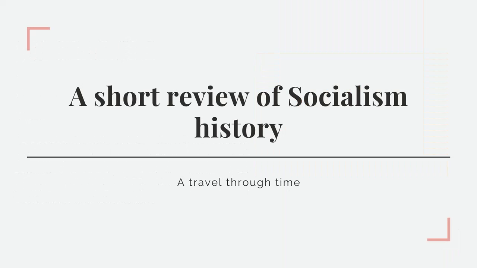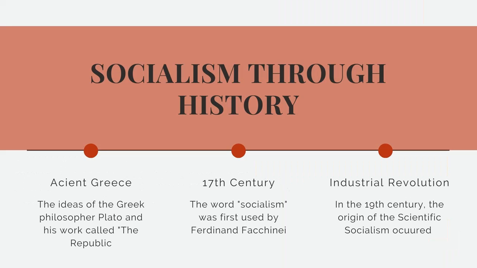A short review of the history of socialism. Let's start with ancient Greece. The intellectual roots of socialism go back to the ideas of the Greek philosopher Plato and his work called The Republic, in which he spoke about the just and the unjust of society, in which a few had the power.